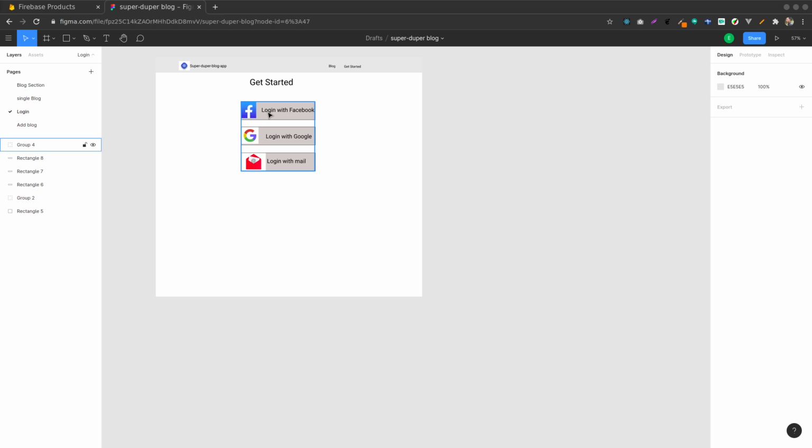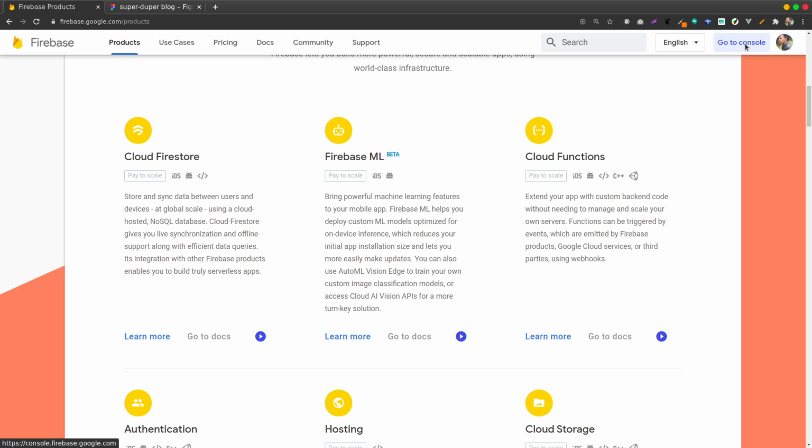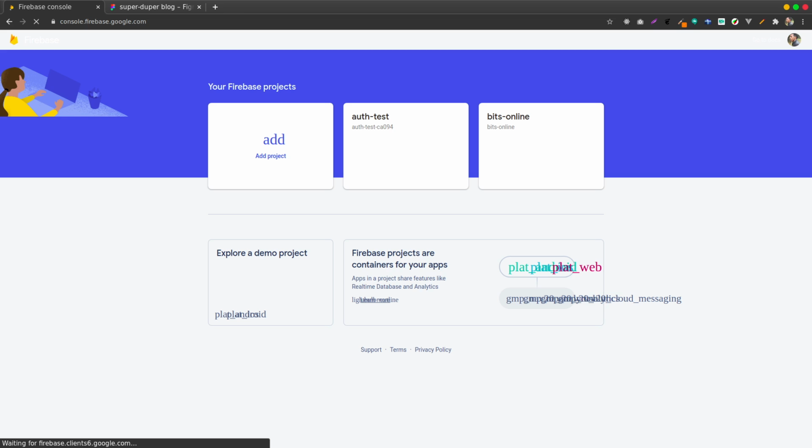Real quick, I'm going to go back to Firebase, then go to my console. Remember to be logged in. So I go to console, and it takes some time to load. I don't know why the Firebase website is a bit slow. Okay. So currently I have around two projects, but for you, maybe you don't have any project, so of course you click add project.